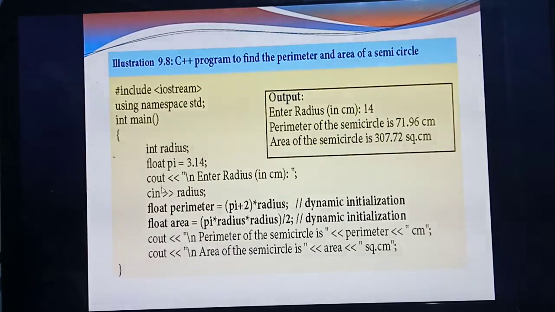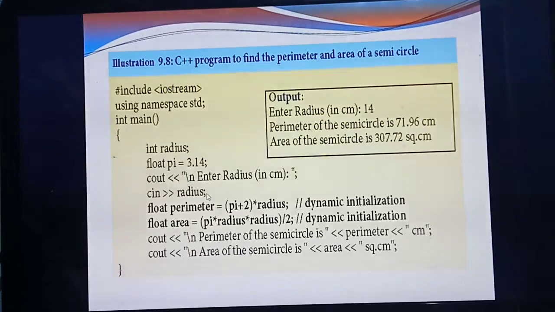Understood? Next, in the output screen you are entering the radius in centimeter. To get output, you should give proper input. So which statement is for giving input? cin. For radius, which variable have you declared? radius. That variable you should call. Listen carefully: each and every line will end with a semicolon.